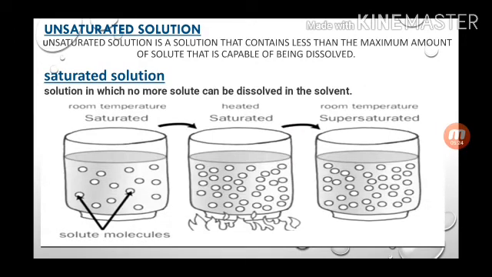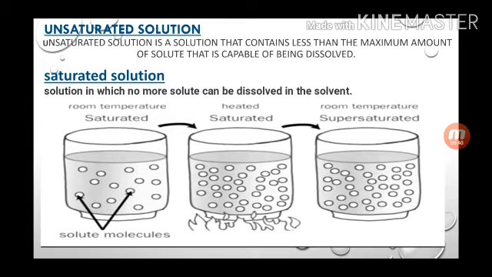Now, what is an unsaturated solution? I have given you a separate video to make you understand what is saturated, what is unsaturated, and what is supersaturated solution. So here I want to make you understand by the picture. You can see water is there, and water has intermolecular space, and those intermolecular spaces are occupied by the solute substances.